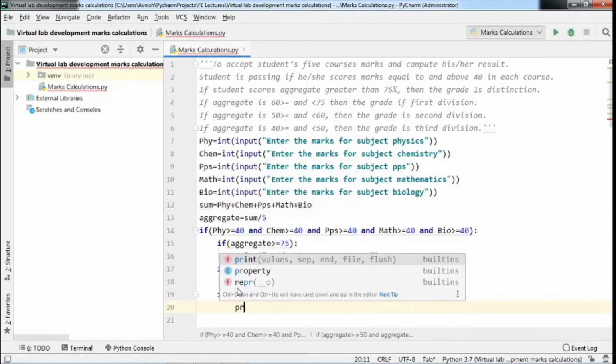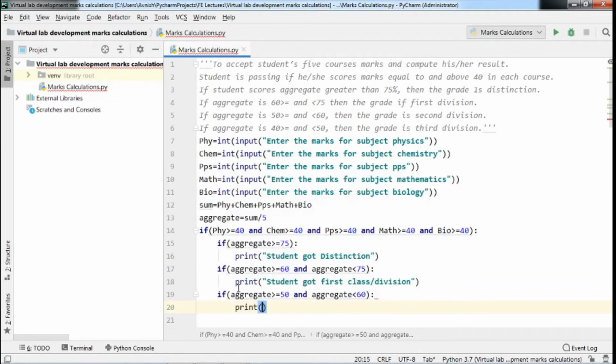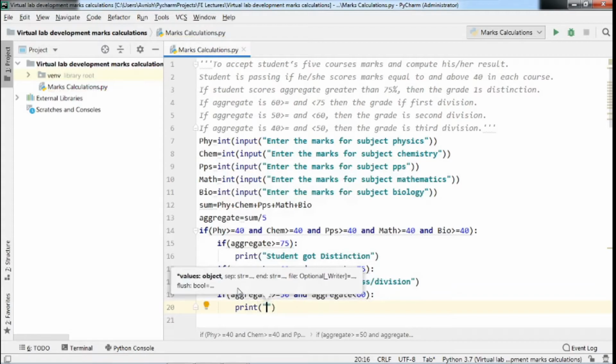Then we have to print that the student has achieved second division or second class.